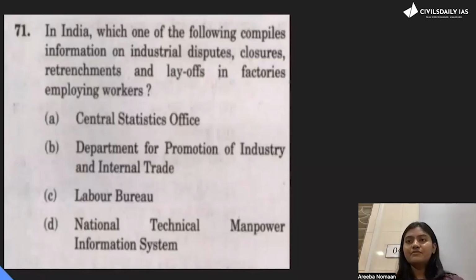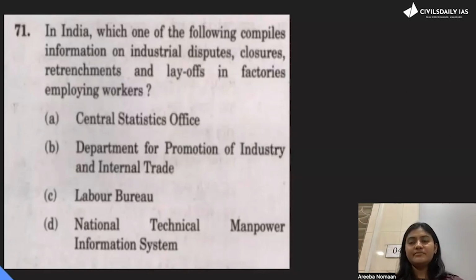In India, which one of the following compiles information on industrial disputes, closures, retrenchments, and layoffs in factories employing workers? So, see, a lot of people tend to make a mistake here because all of these 4 options are very closely placed. First is Central Statistics Office, second Department for Promotion of Industry and Internal Trade. Third is Labor Bureau. 4th is National Technical Manpower Information System.